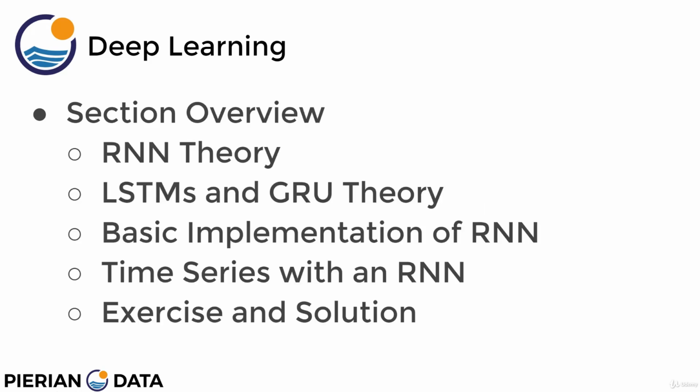Okay, so in this particular section, we're going to learn a lot about recurrent neural network theory, and then we'll learn about specialized types of neurons that work particularly well with time series data, called LSTMs, or long short-term memory units, and GRUs, which are gated recurrent units. So we'll learn about the theory behind them.